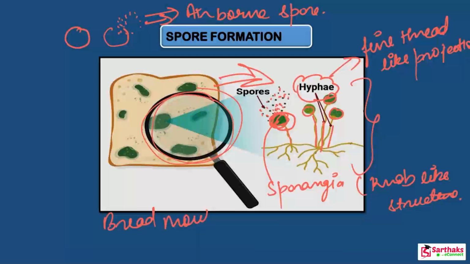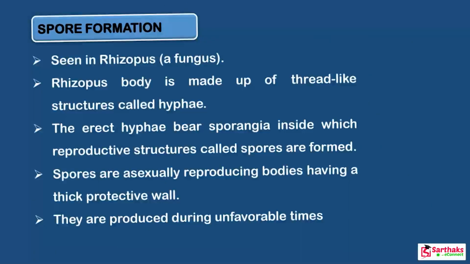And what is the biological name of bread mold? This is Rhizopus. Got it? Everything whatever I told you in the last slide is given here in written form, just to make notes. That is spore formation. It is seen in case of Rhizopus, that is in case of fungus.